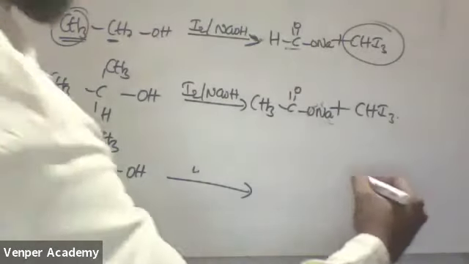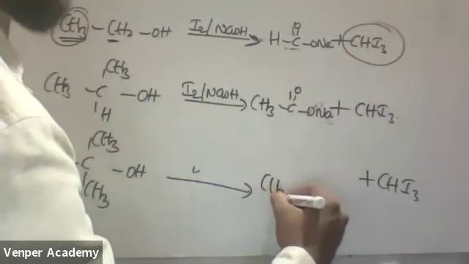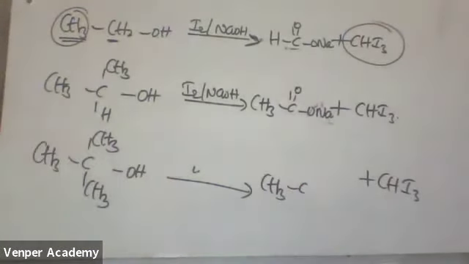Tell me, one product will be the common one. One product will be what? CHI3. Next one is CH3. Just a minute. Here hydrogen is not there, no?